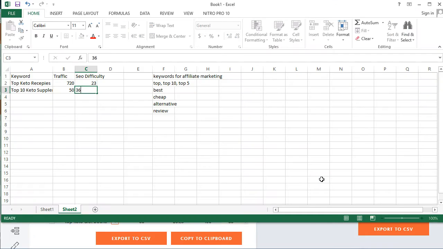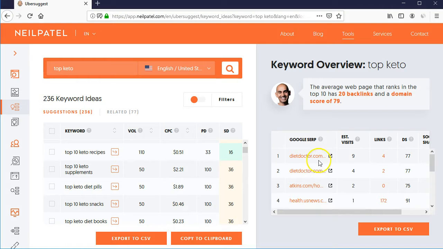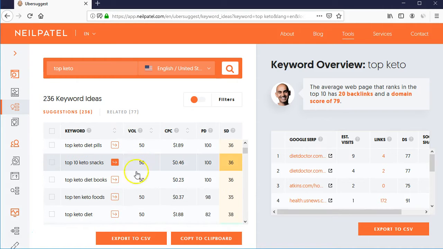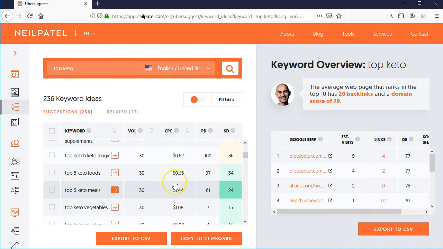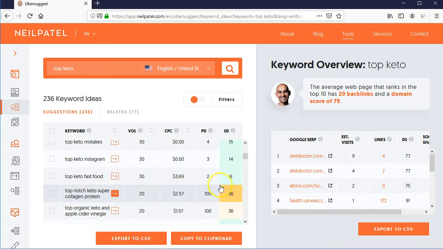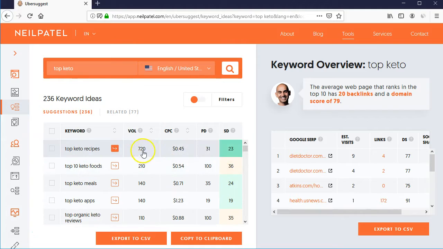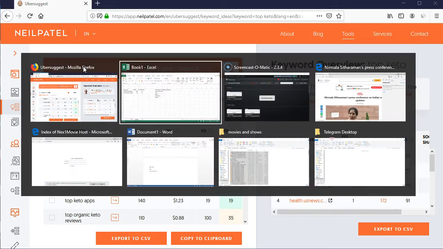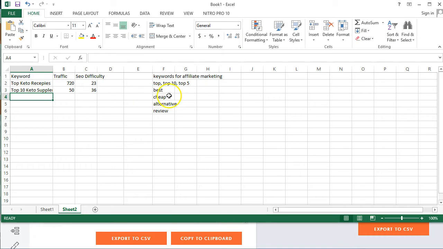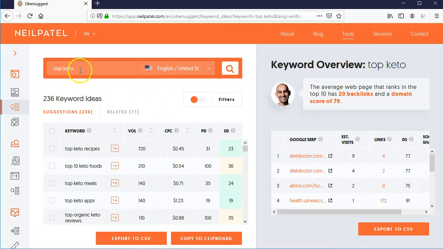So it has a 36, that is okay SEO difficulty. Top keto diet books is good, so we can use these keywords, but they are 50. Now let's go. I don't want to make this a big video or lecture, so we'll try to see other keywords also. We'll go with best keto.